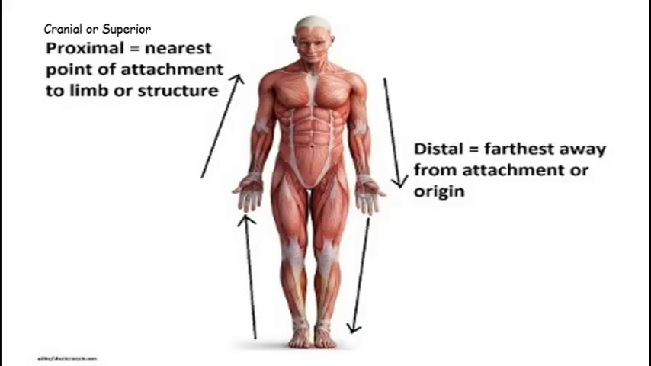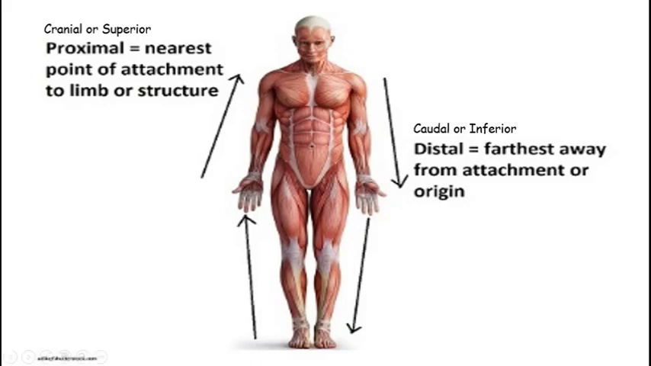Proximal means nearest to the point of attachment to the limb or any other structure, whereas distal means furthest away from the point of attachment or origin. Proximal can be replaced with superior or cranial. Cranial means towards the head, and distal can be replaced with inferior or caudal, where caudal means towards the tail or away from the head.